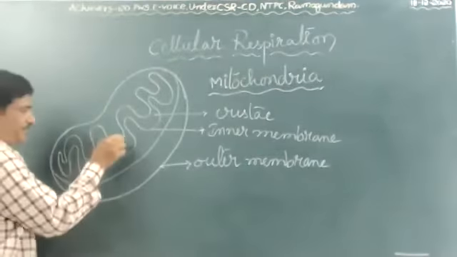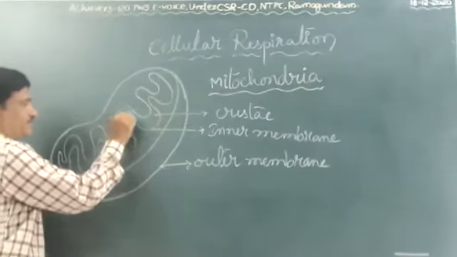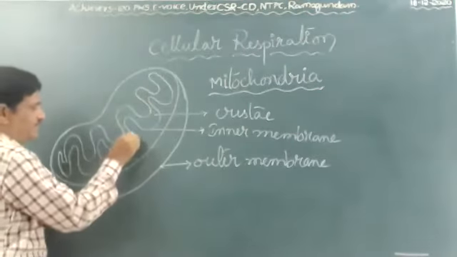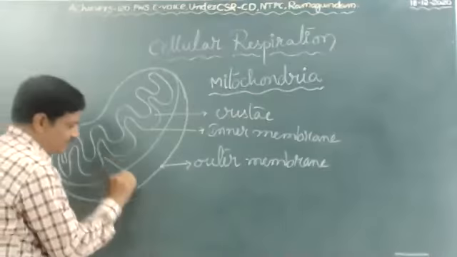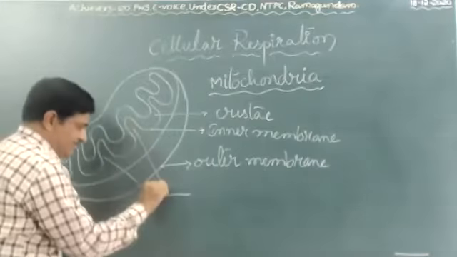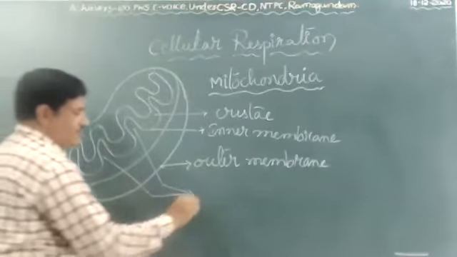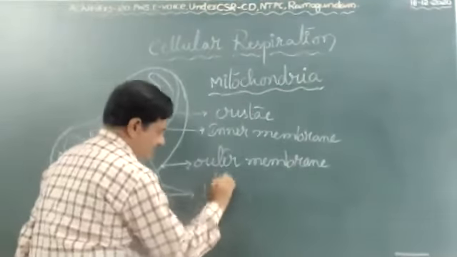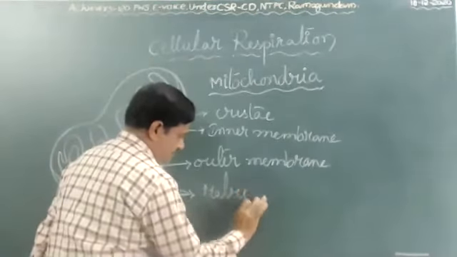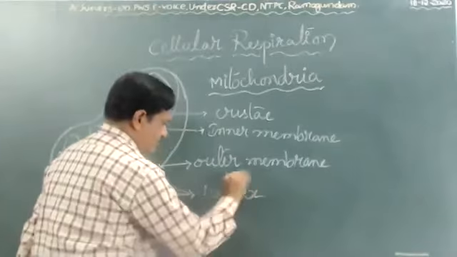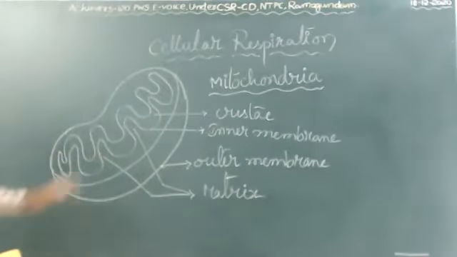In between cristae, some space is present. It is called matrix. Okay, this is enough.